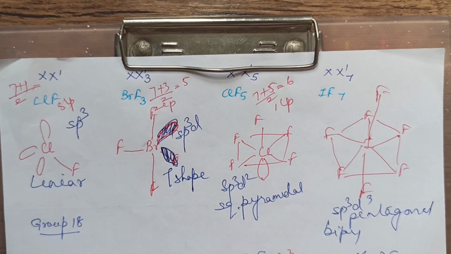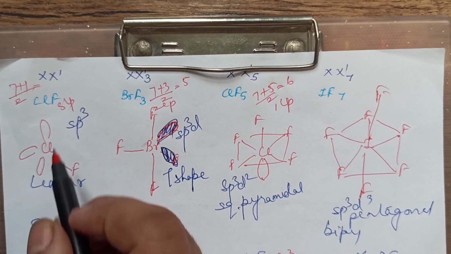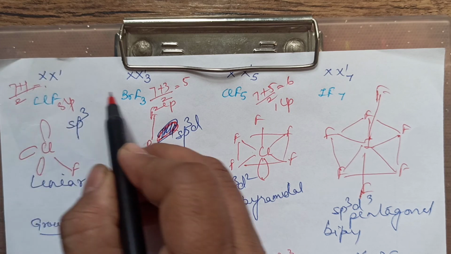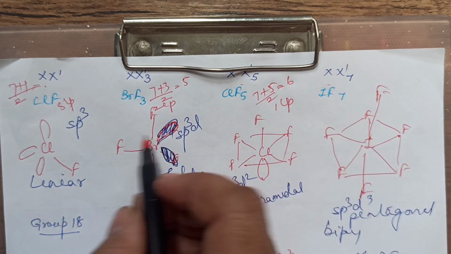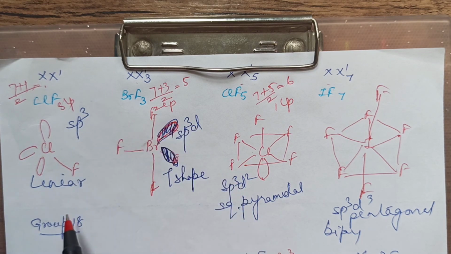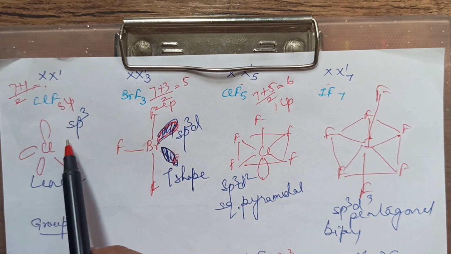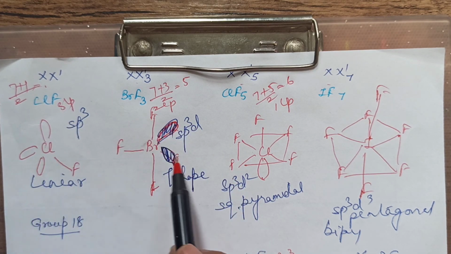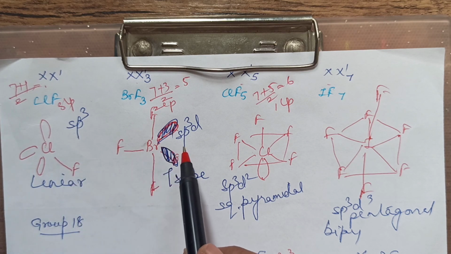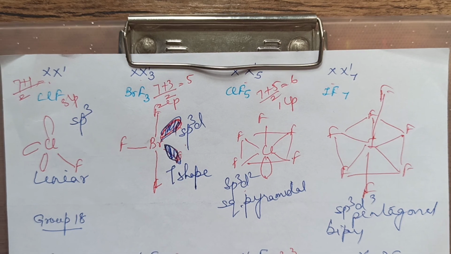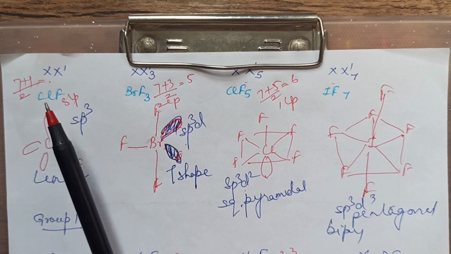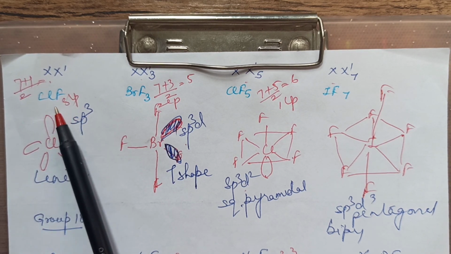First we'll take the interhalogen compounds of the type XX', XX'3, XX'5 and XX'7. So one example children I have written here. If you get this one, see it is like this: sp3 hybridization, sp3d, sp3d2, sp3d3. Simple way you can learn, or you can calculate with the formula which I have given you.